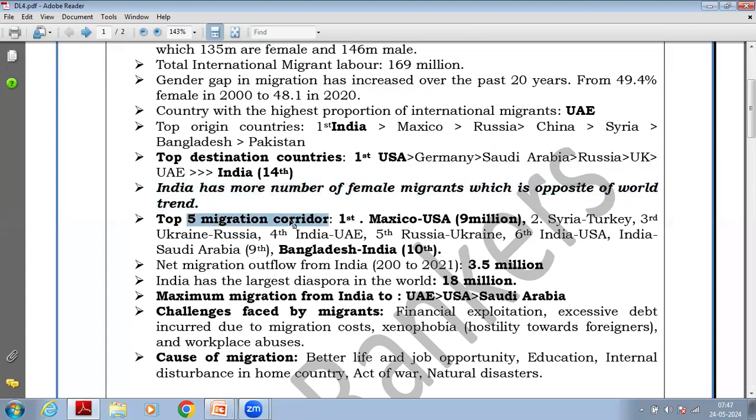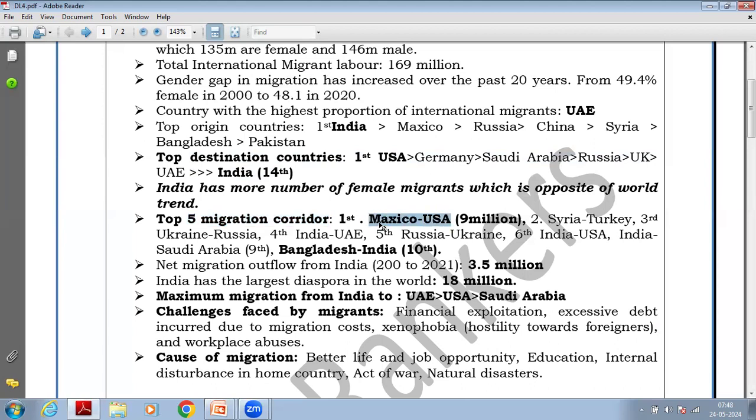Now, migration corridors. Over the years, because of the trend, people become habitual of migrating from one country to another, and migration corridors have developed in the world. For example, the migration corridor between Mexico and USA.